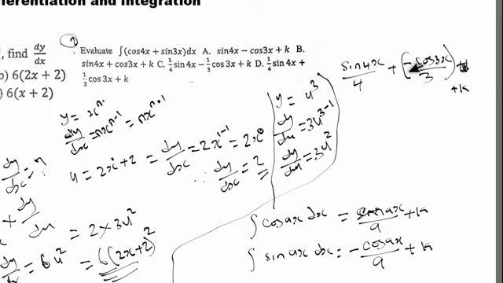Now, when you open this bracket here, plus times minus will give us minus. So definitely now, when you integrate this, it is equal to sine of 4s over 4, plus times minus gives minus, that is cos 3s divided by 3, plus constant. So that is the solution.